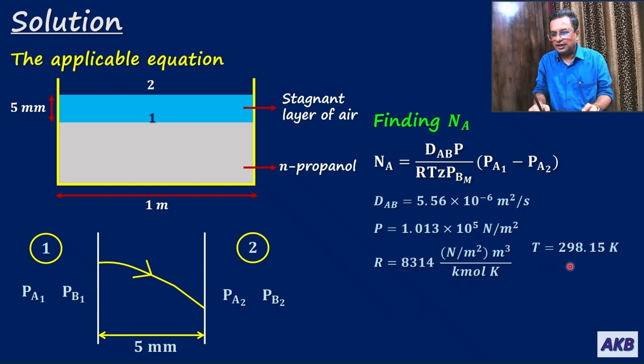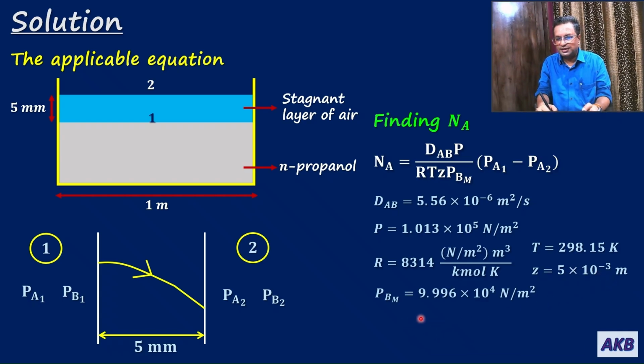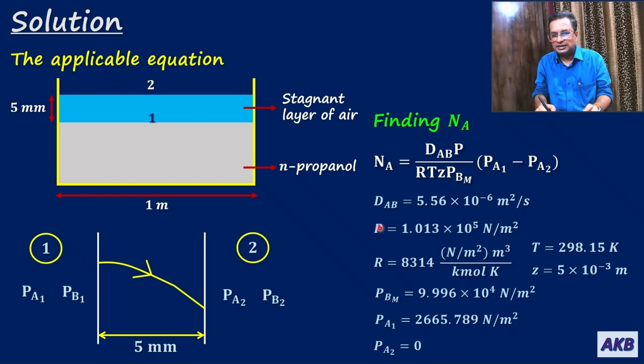Temperature is 298.15 Kelvin, and the length of the diffusion path is 5 into 10 to the power minus 3 meter. PBM, we calculated it, it is 9.996 into 10 to the power 4 Newton per meter square. PA1 is 2665.789 Newton per meter square, and PA2 is 0. Now what is left? We just have to put these values in this equation and get Na.